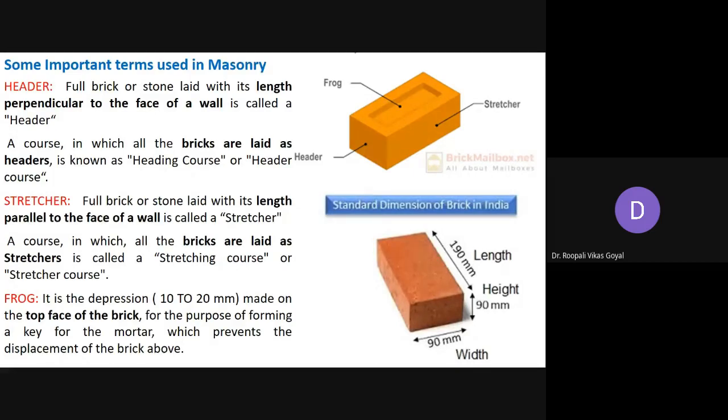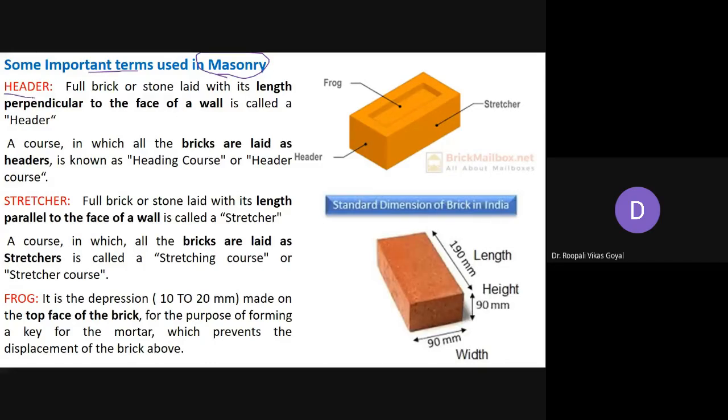So all the important terms that are related, in general, to masonry work, general masonry work, that we are going to discuss. Okay, so these are very important terms. Please study it carefully. Whatever I am explaining, just try to understand it thoroughly, because all are basic terms. Okay, so here first important part, that is called header.